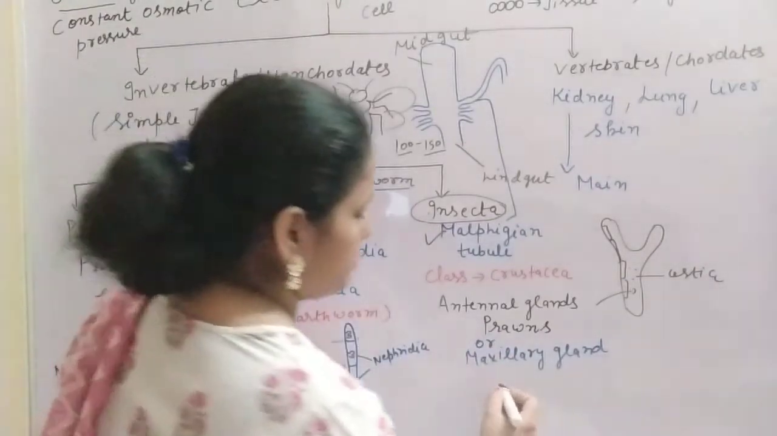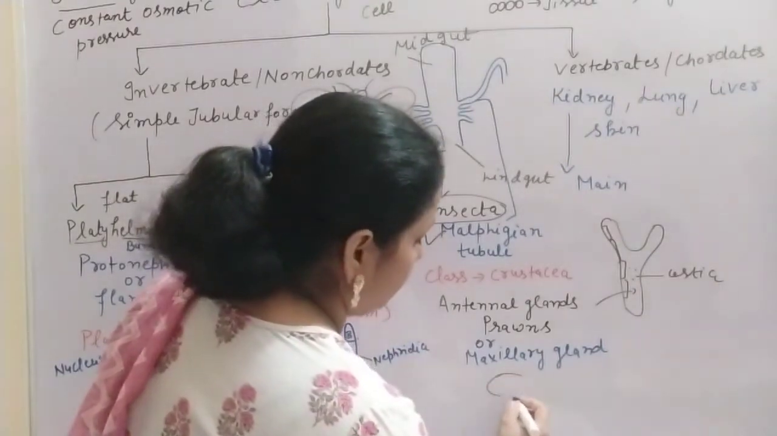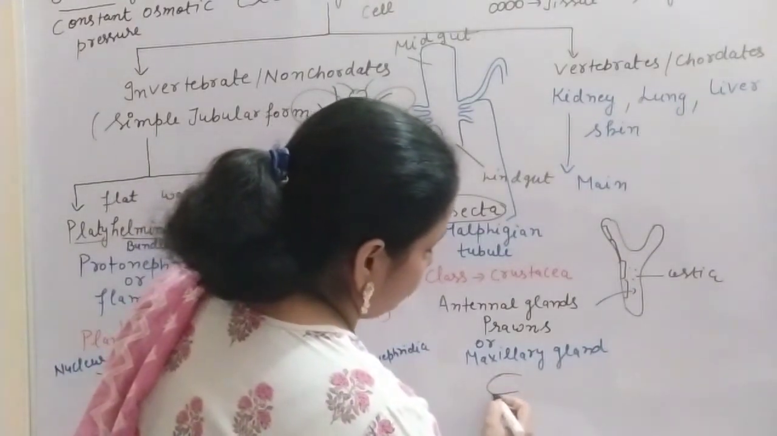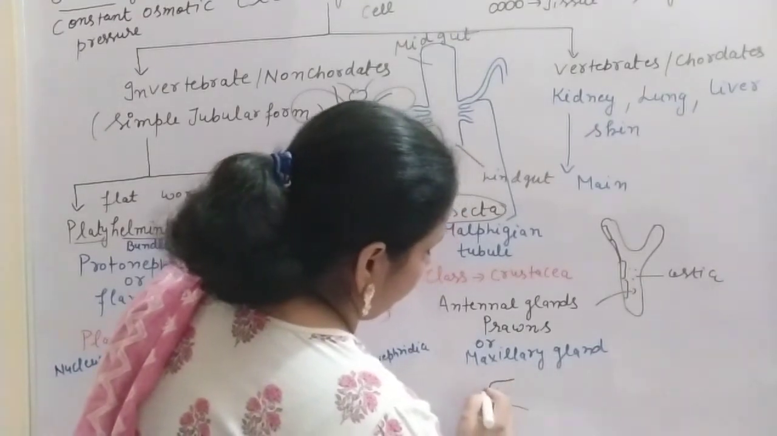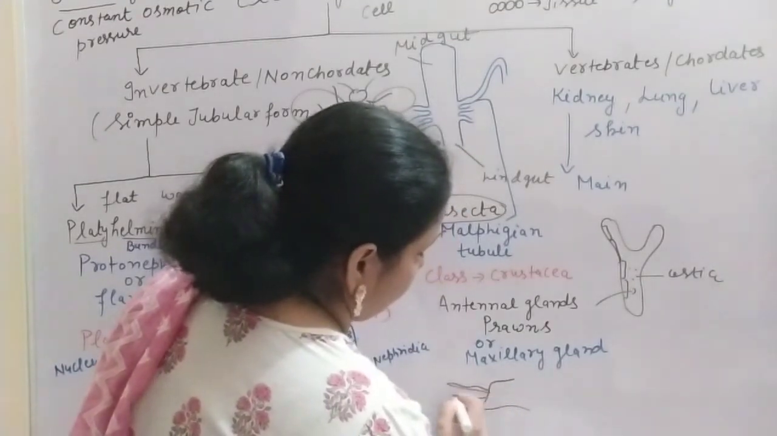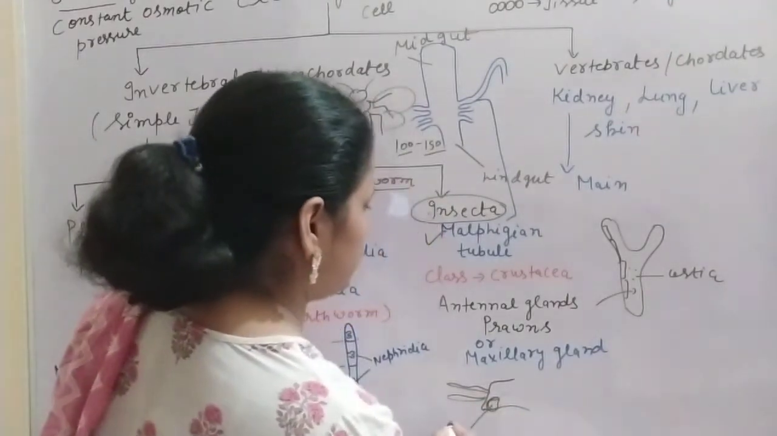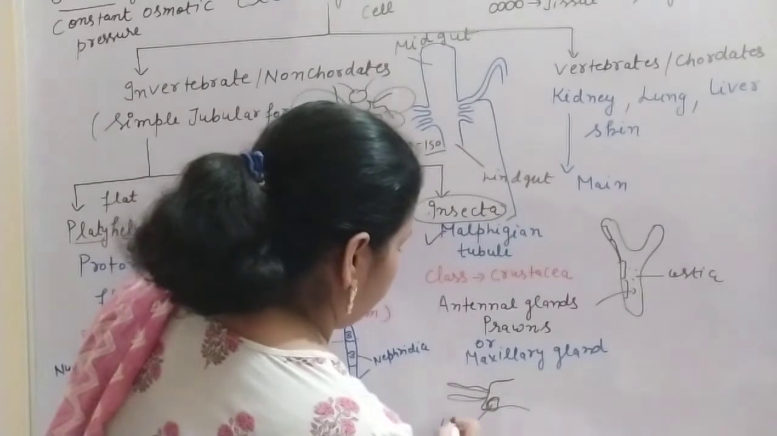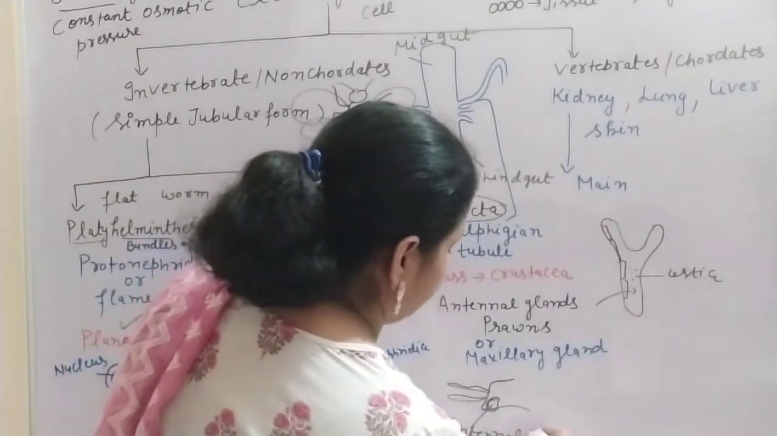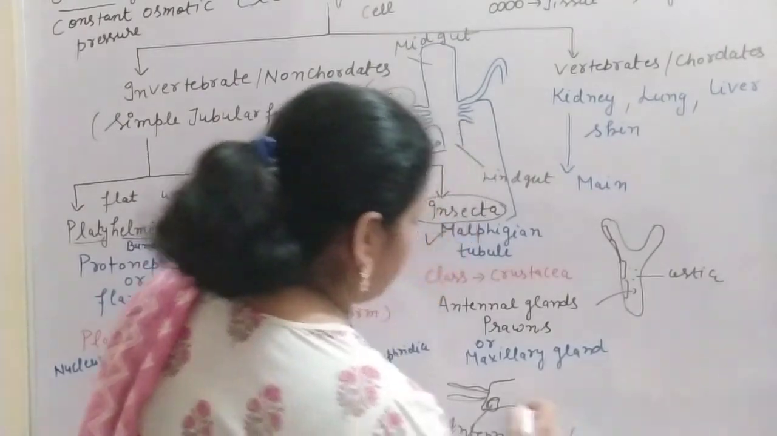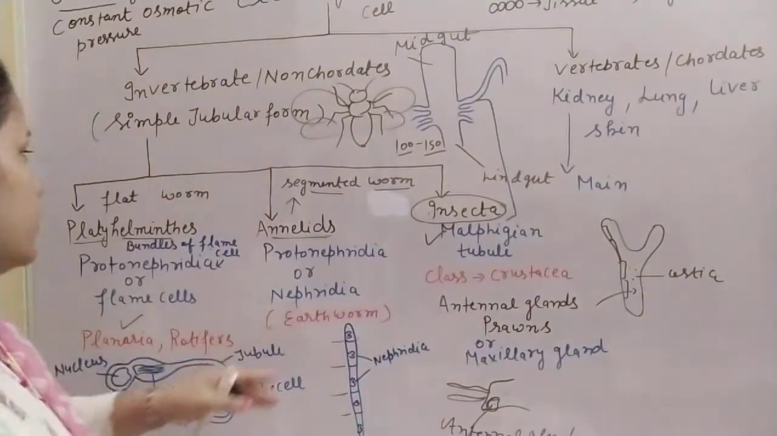Suppose I am taking the diagram of a prawn. In case of prawn, here these are the antennas. So it is present near the antenna. So this is the antennal gland in case of prawn.